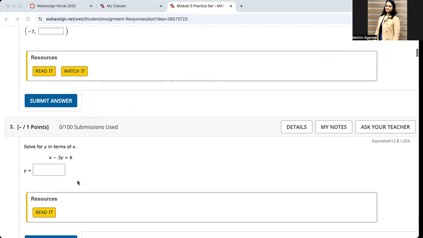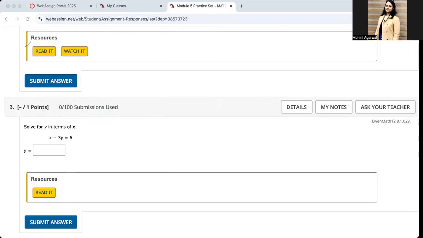Let's talk about the third one. This problem is a little different, but it's still talking about an equation given to you. And the question is saying, can you solve for y in terms of x? Now, how do we do that? We know the equation is x minus 3y equals 6. Subtract x from both sides. Why are we doing it? We need x on one side, and y on the other side. So we have negative 3y equals 6 minus x. Now divide both sides by negative 3.